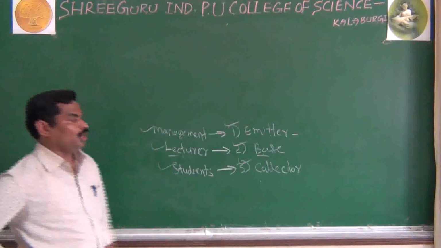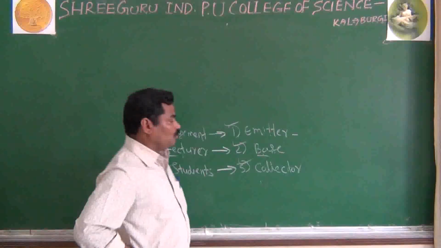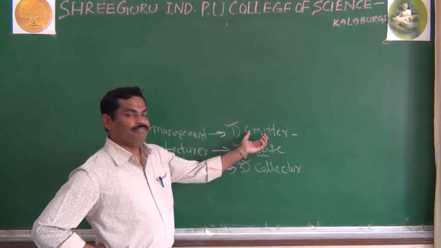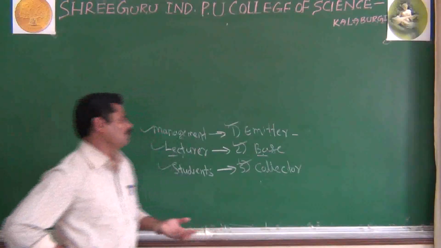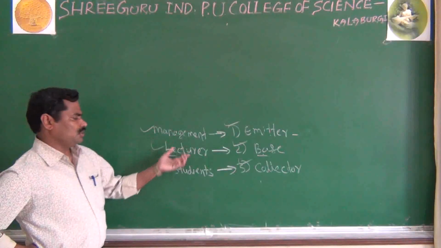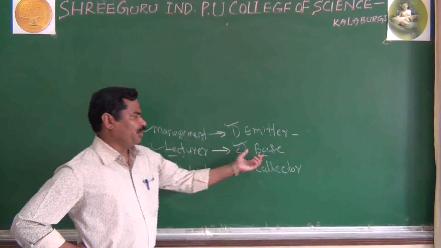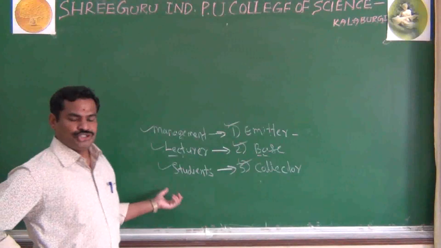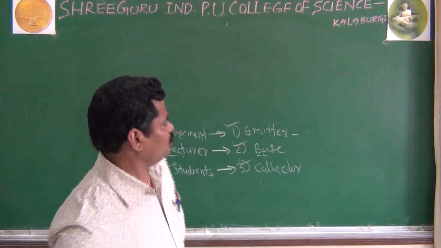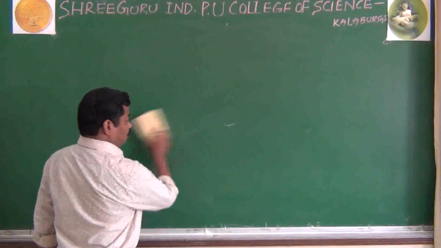This is nothing but how to understand the meaning and function of emitter, base and collector. I gave you the example of management, lecturer and students, and you can compare emitter with the management, base with the lecturer and collector with the students. This is about the important terminals of your transistor. And now we'll go for the